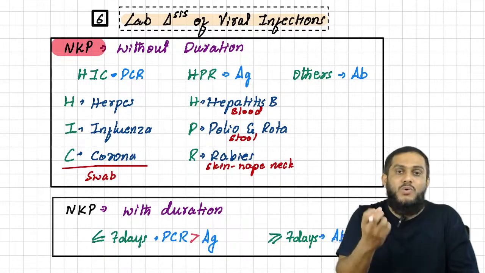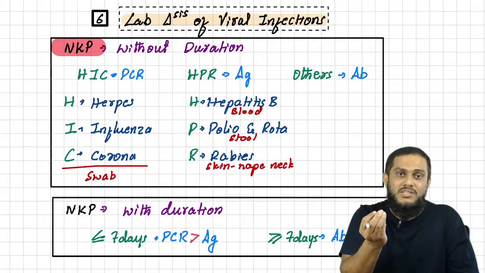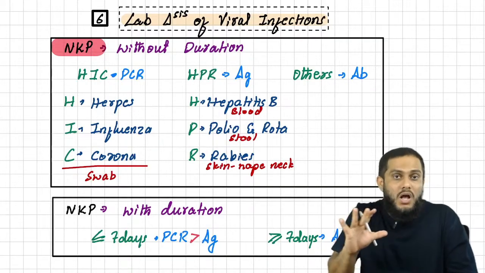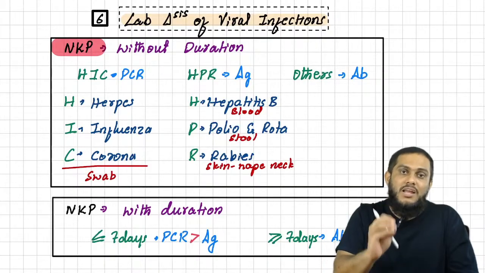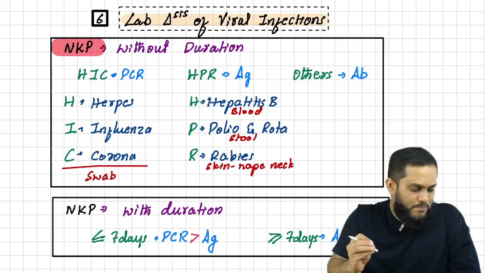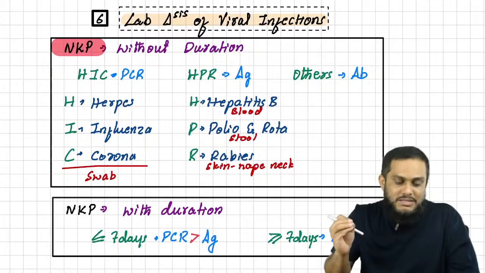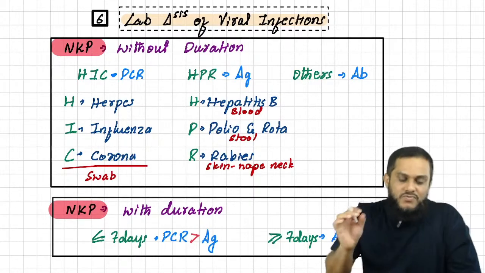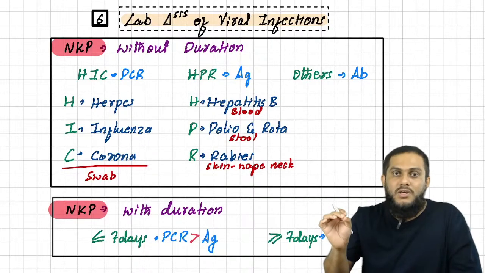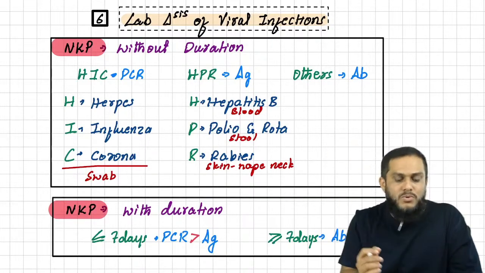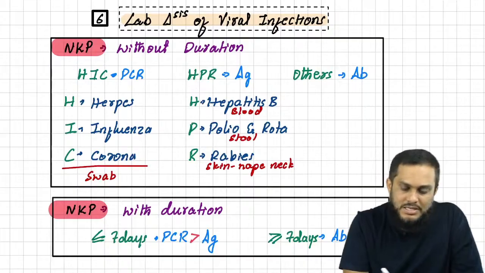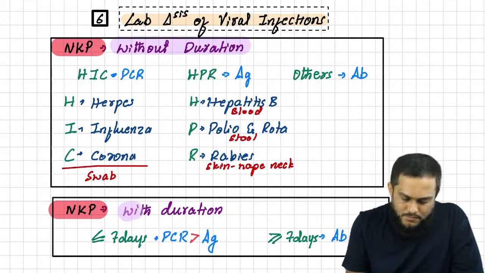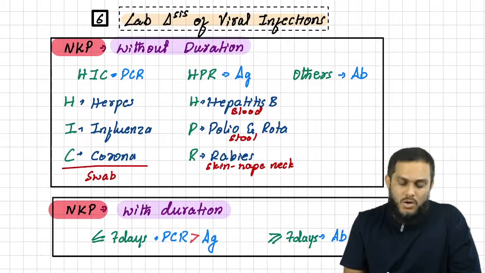Because the key points I'm giving you are modifications or techniques given by me, which are not suitable for all organisms, but it can make your answer right in the exam. Okay, what is the NKP? So now we have to see the NKP for lab diagnosis of viral infection. Once you get a question on the lab diagnosis of viral infection, the first thing you see in the exam is whether the examiner has mentioned the duration or not.